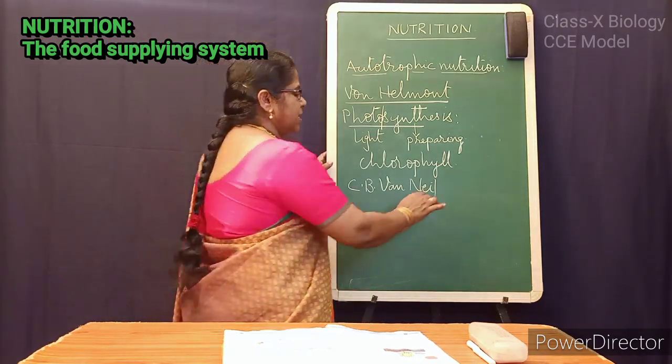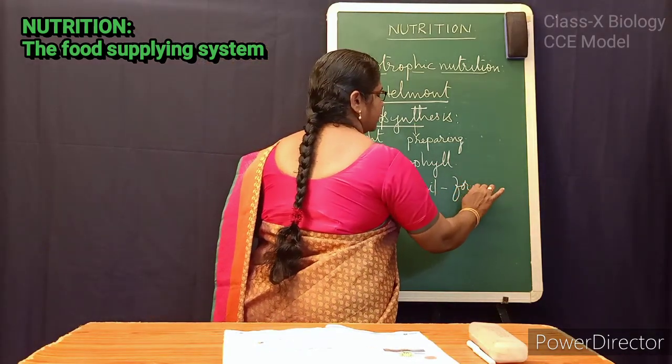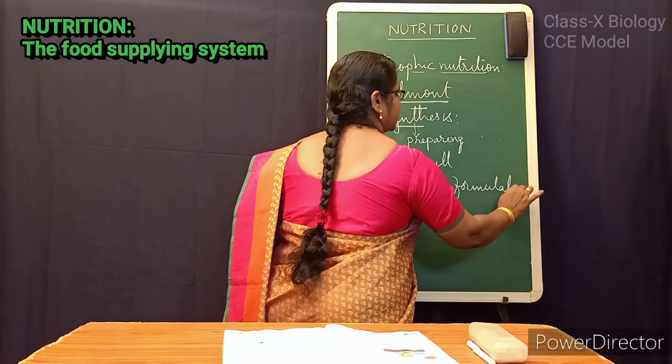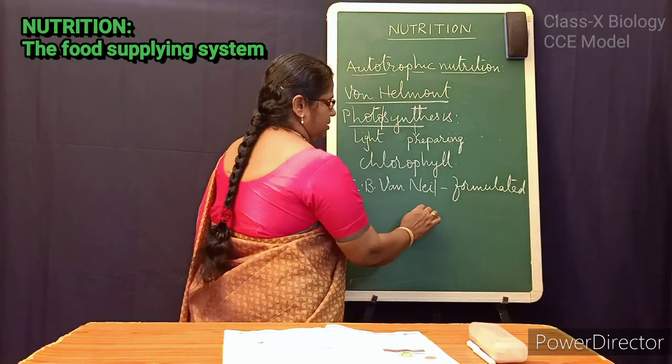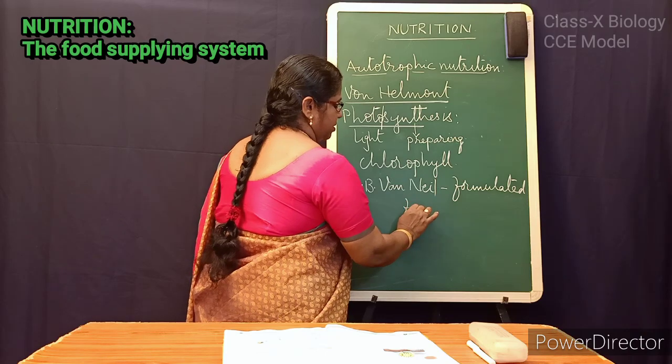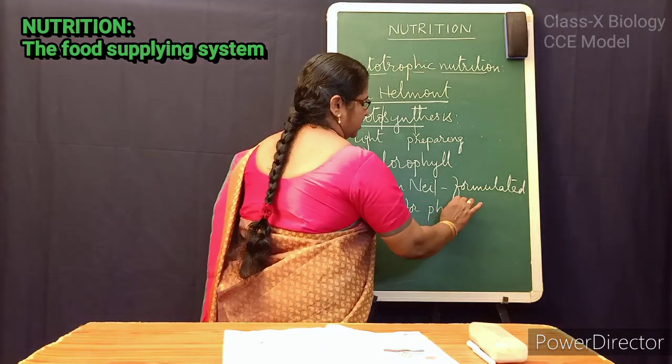C.B. Van Neel formulated an equation for photosynthesis.